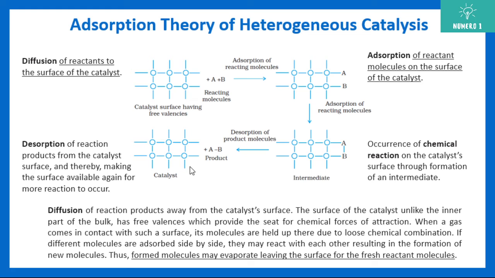Very important. In chemical kinetics also we were talking about how a catalyst provides an alternate pathway. So this is how the catalyst provides an alternate pathway by decreasing the activation energy between the reactants and products. This is how it decreases the activation energy, or this is how it gives the procedure for the final product.